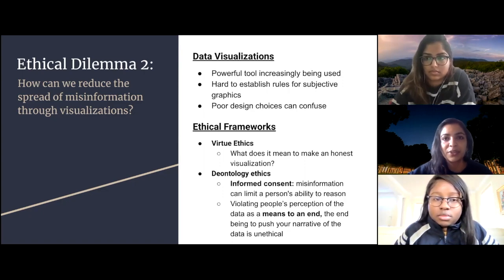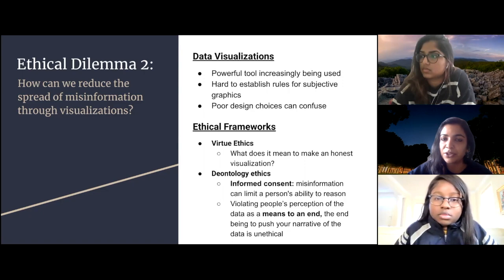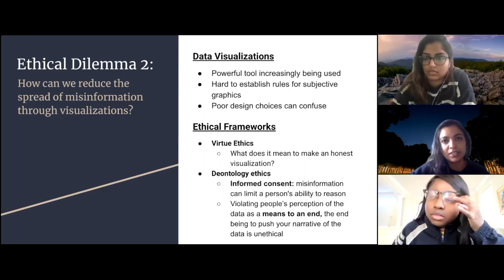We must also consider whether a graphic is being used as a means to an end. Violating a person's perception of the data as a means to an end, where the end is to push your own narrative, is also unethical under deontology.